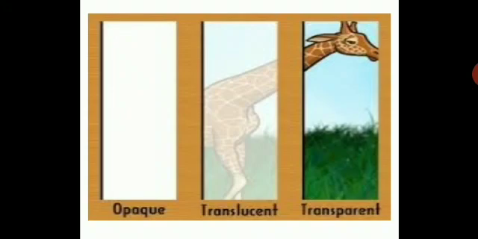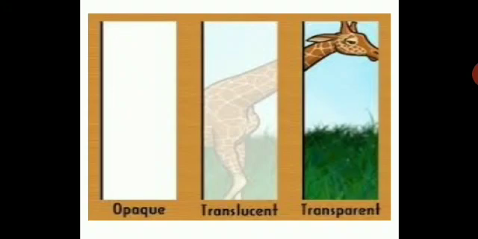Then you can see the body part partially, through the translucent glass, because you cannot see it very clearly. It's a hazy visibility. That hazy visibility of that body part is translucent.